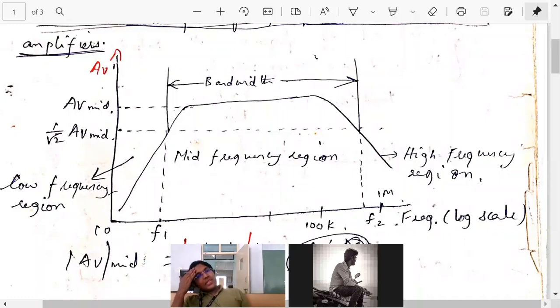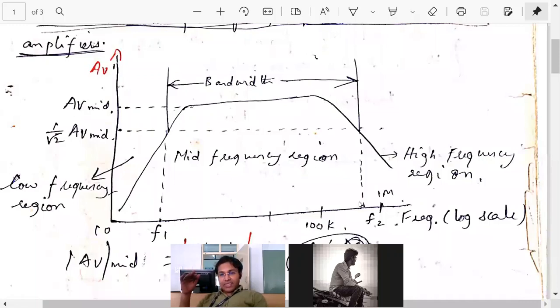Quickly. 1 by root 2. Yes. The frequency at which gain becomes equal to 1 by root 2 AV mid. So the overall conclusion is this is the frequency response. The maximum gain, or mid frequency gain, is AV mid.